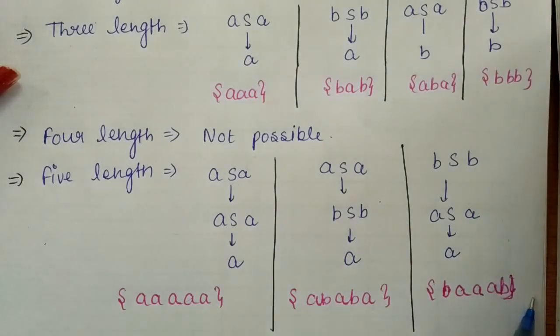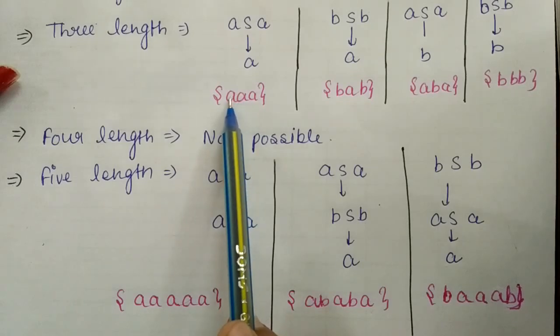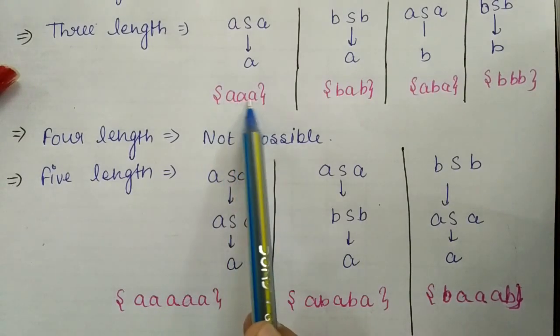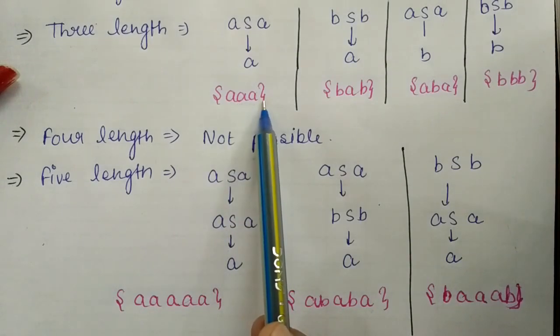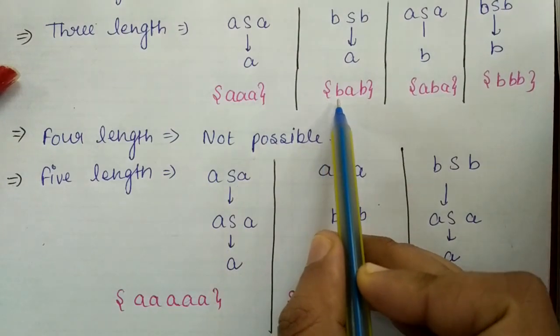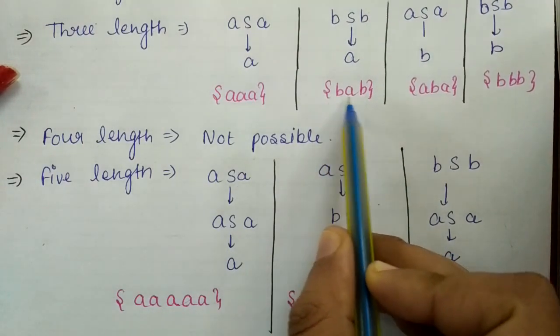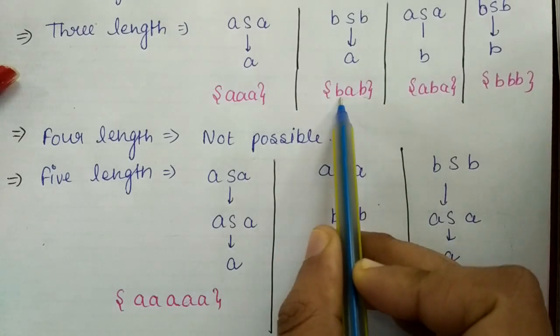Now we have to analyze these strings and find the language, that is, what language this grammar is generating. Suppose you read A in the forward direction, or you read this string in the backward direction, it is A. Now you take this string and read it in the forward direction, BAB. Now you read this string in the backward direction, BAB.